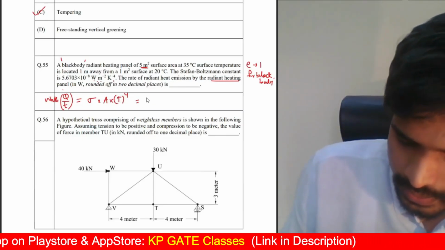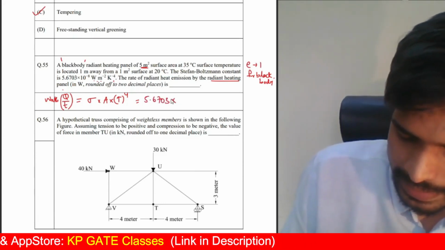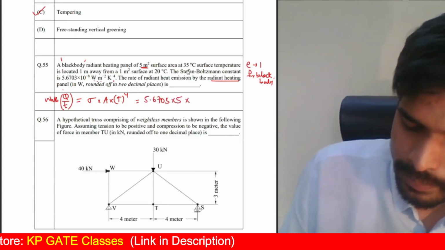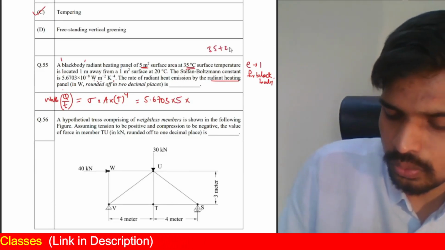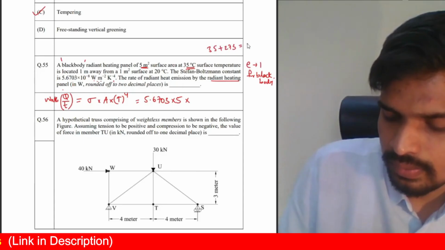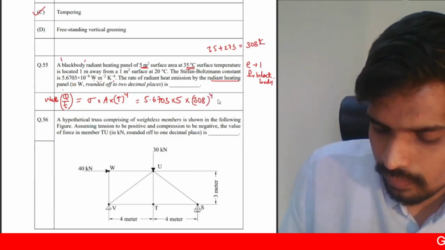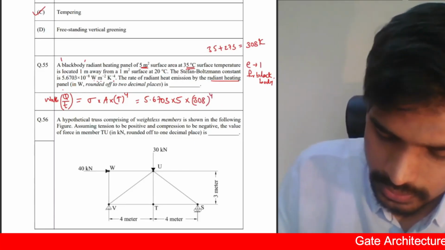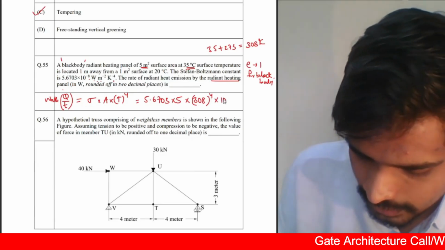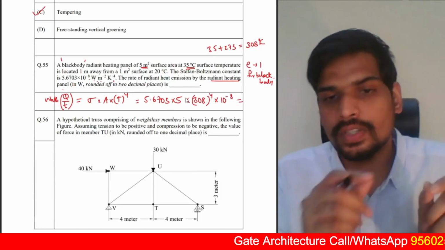So let us do this. You will get 5.6703 multiplied by the area, which is 5 square meters. Temperature is 35 degrees centigrade, converted into Kelvin, 35 plus 273. I think this will be 308 Kelvin. So multiplied by 308 raised to the power of 4. That's what we will do. There is this also here, 10 to the power of minus 8. Do not forget that. I missed it with the coefficients.